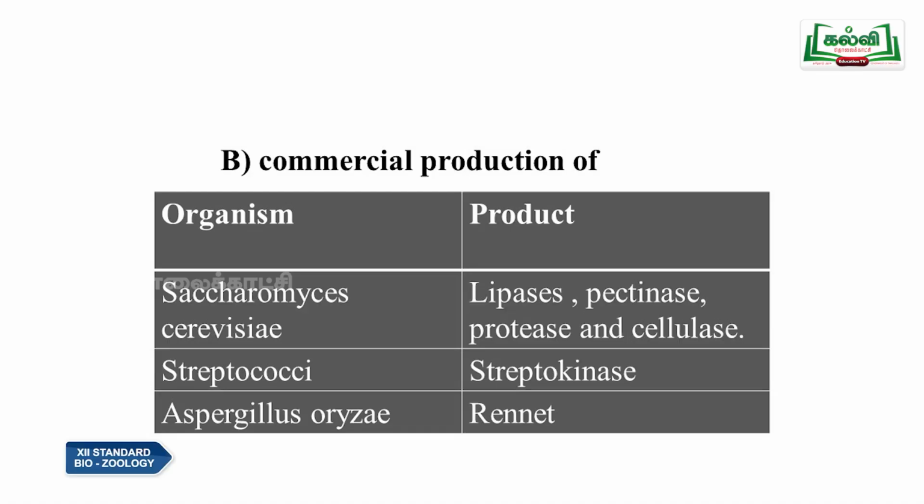And then we have commercial production of some of the enzymes, that is the organism is Saccharomyces cerevisiae. It produces the enzymes like lipases, pectinases, proteases and cellulases, and Streptococci, it produces streptokinase enzyme, and Aspergillus oryzae, it produces rennet. So, these are some of the commercially produced enzymes.